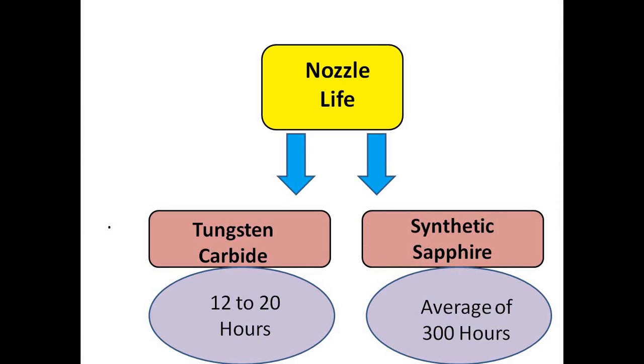What is the nozzle life? If we use tungsten, the nozzle life will be 12 to 20 hours. With synthetic sapphire, the average nozzle life is 300 hours.